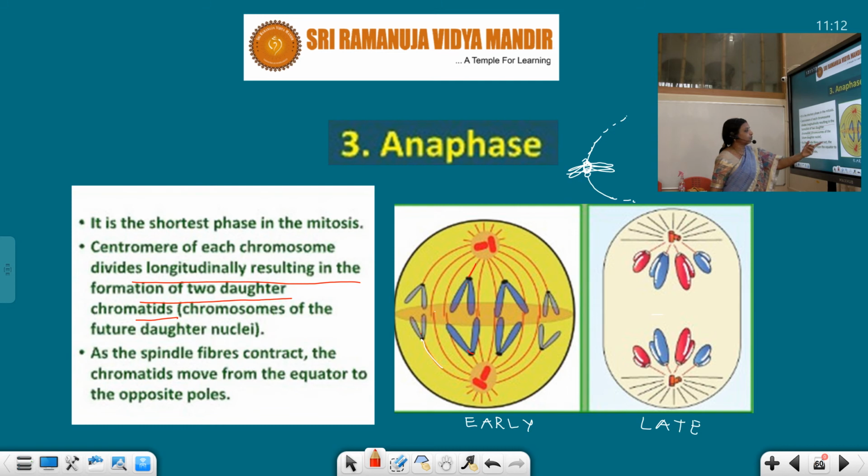So as the spindle fibers contract, the chromatids move from the equator to the opposite poles. They are arranged on the equatorial plate, but when the spindle fibers which are attached to the kinetochore of the centromere start pulling, they get separated. The fibers contract, and the chromatids move from the equator to the opposite poles. So they are reaching their opposite poles. And in this late anaphase, we can observe that they have almost completely reached.